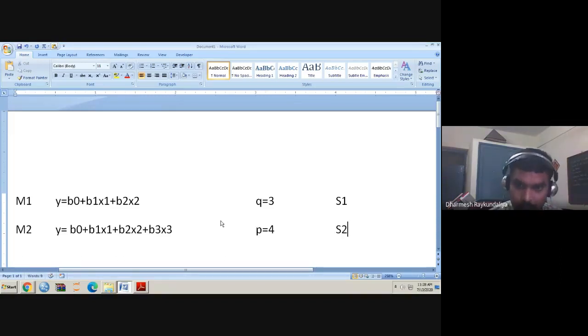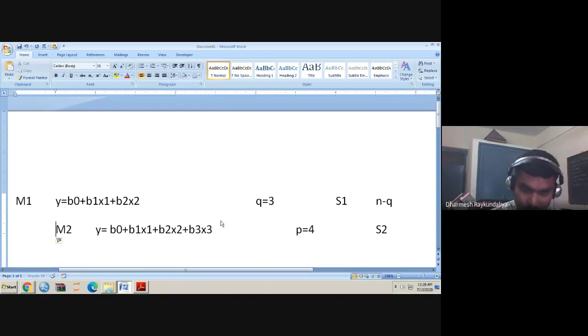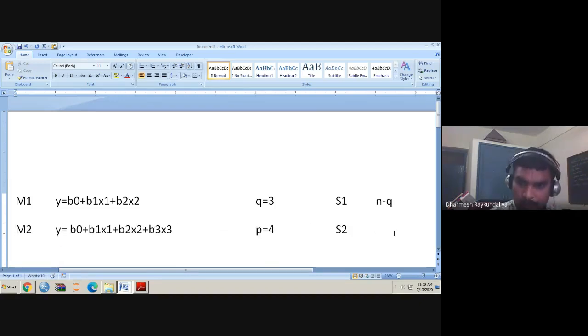What is the degree of freedom? There are n observations, so n minus q for model 1, and n minus p for model 2. Now, what I say is that the second model has a significant improvement over the first model.